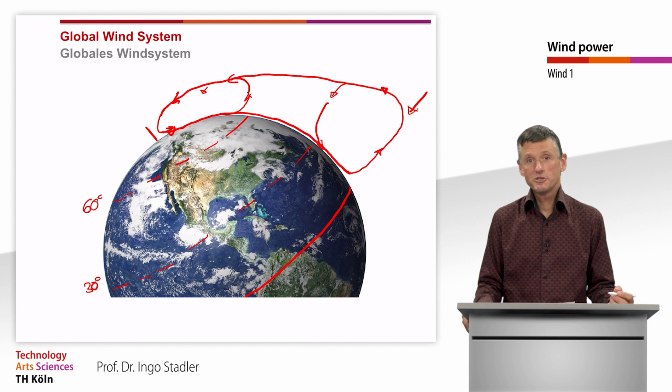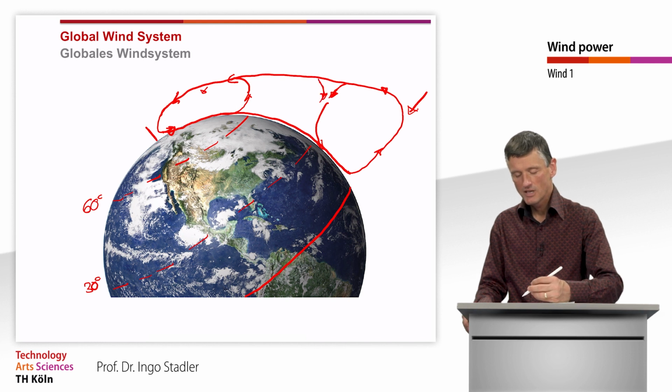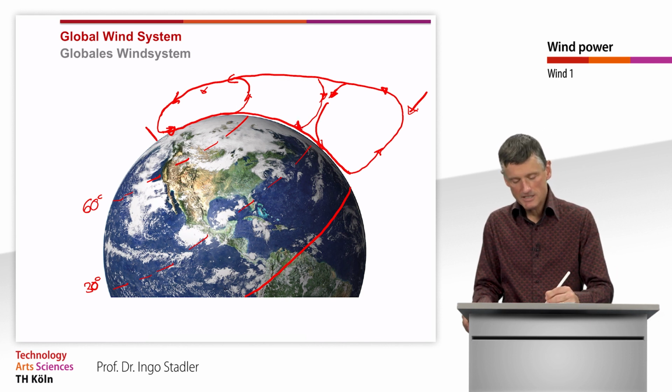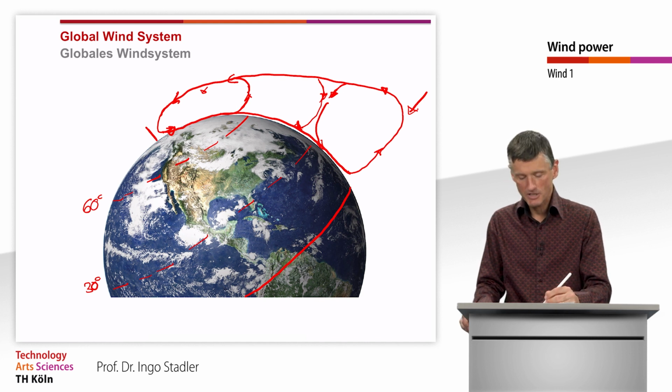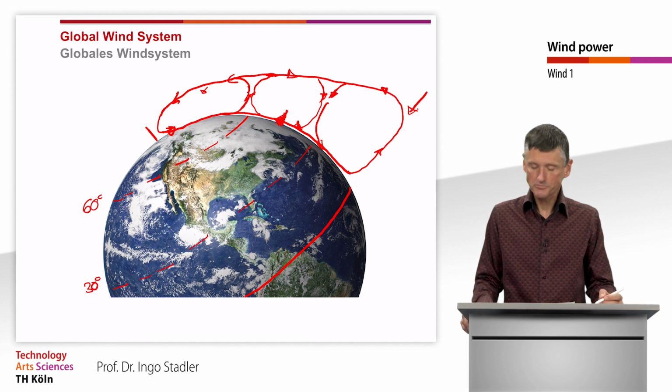And it's not the last one, because when the air is falling down here, it induces air from this side also going down, and then this air is going in this direction. The same is the rising air here coming from the North Pole at 60 degrees, inducing also air from here. And we get a next closed loop in this direction.